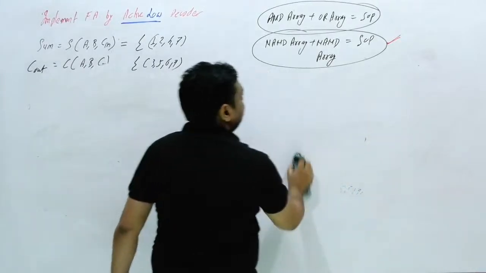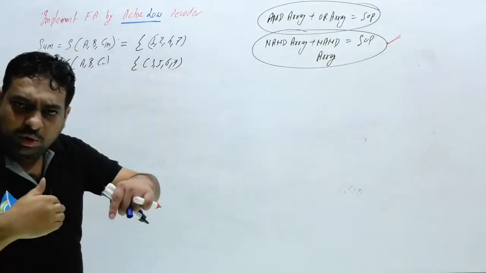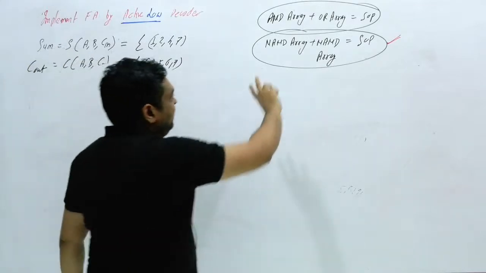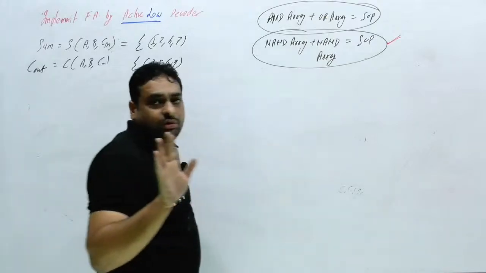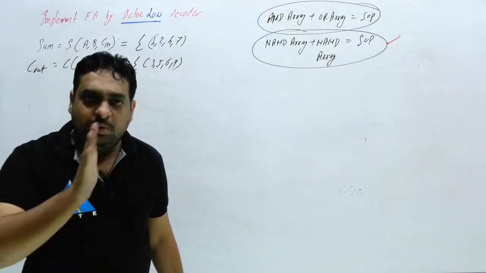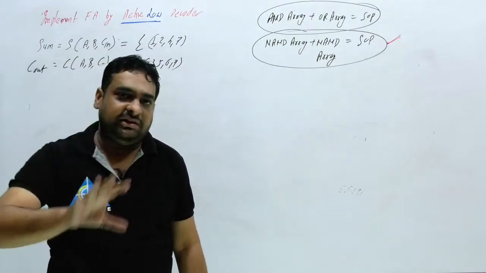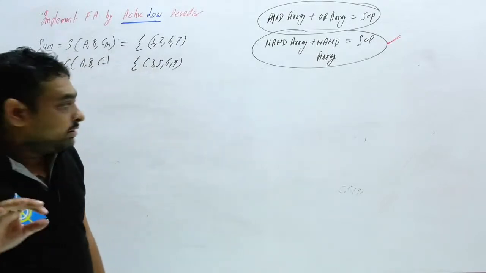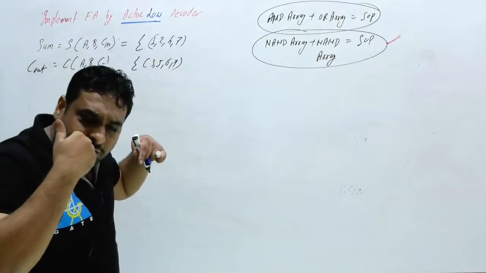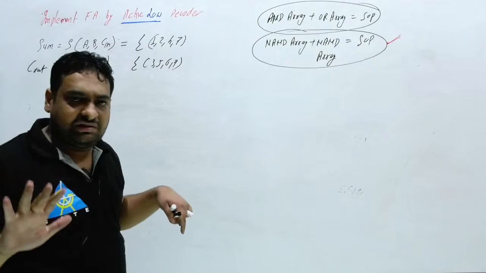This theory is very important. In the whole combinational circuit, everything is these two: AND-OR or NAND-NAND, because we have two methods to implement any SOP. Clear this thing? Now you can think only like this in the whole combinational circuit.